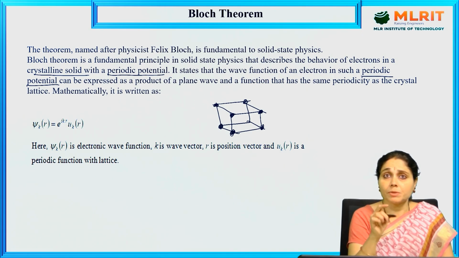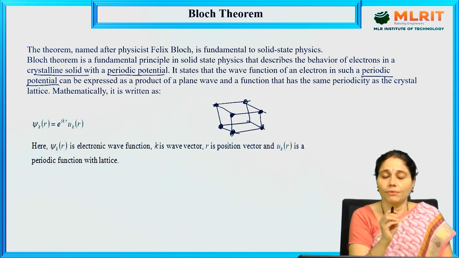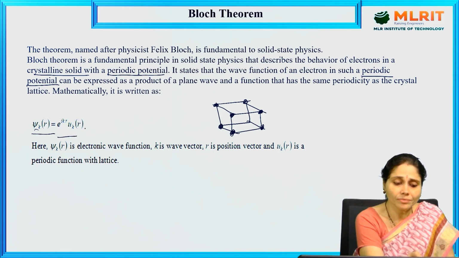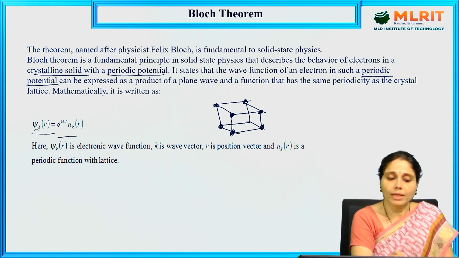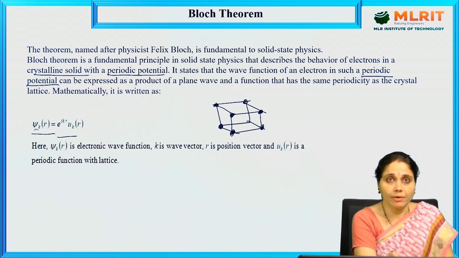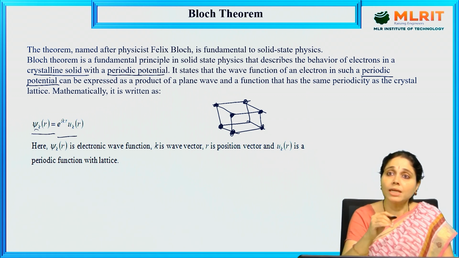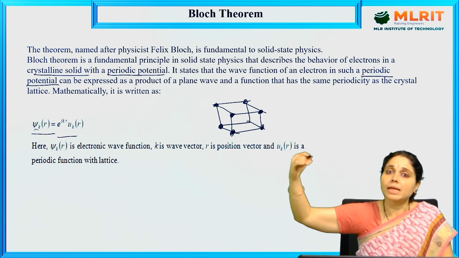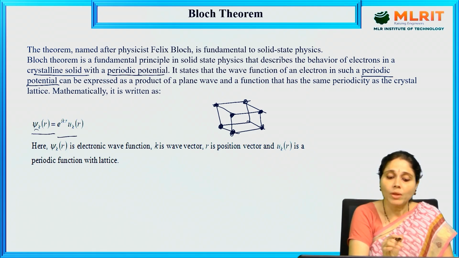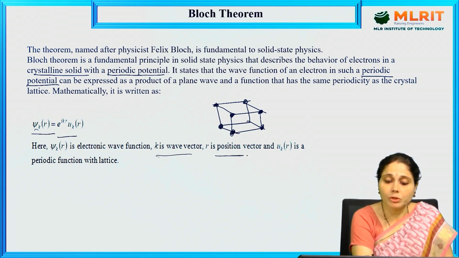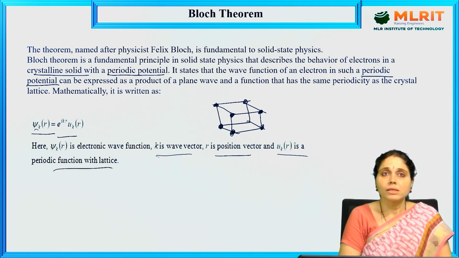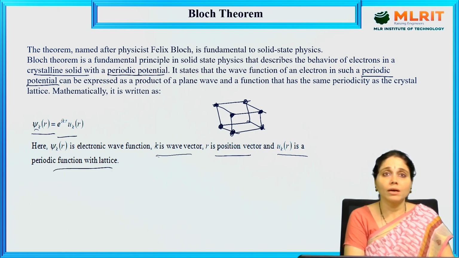The Bloch theorem is expressed mathematically as psi_k(r) = e^(ik·r) u_k(r). Psi_k(r) is the electronic wave function, the function from which we can find the electron probability. Here k is the wave vector, r is the position vector, and u_k is a periodic function within the lattice. So this is the Bloch theorem definition.